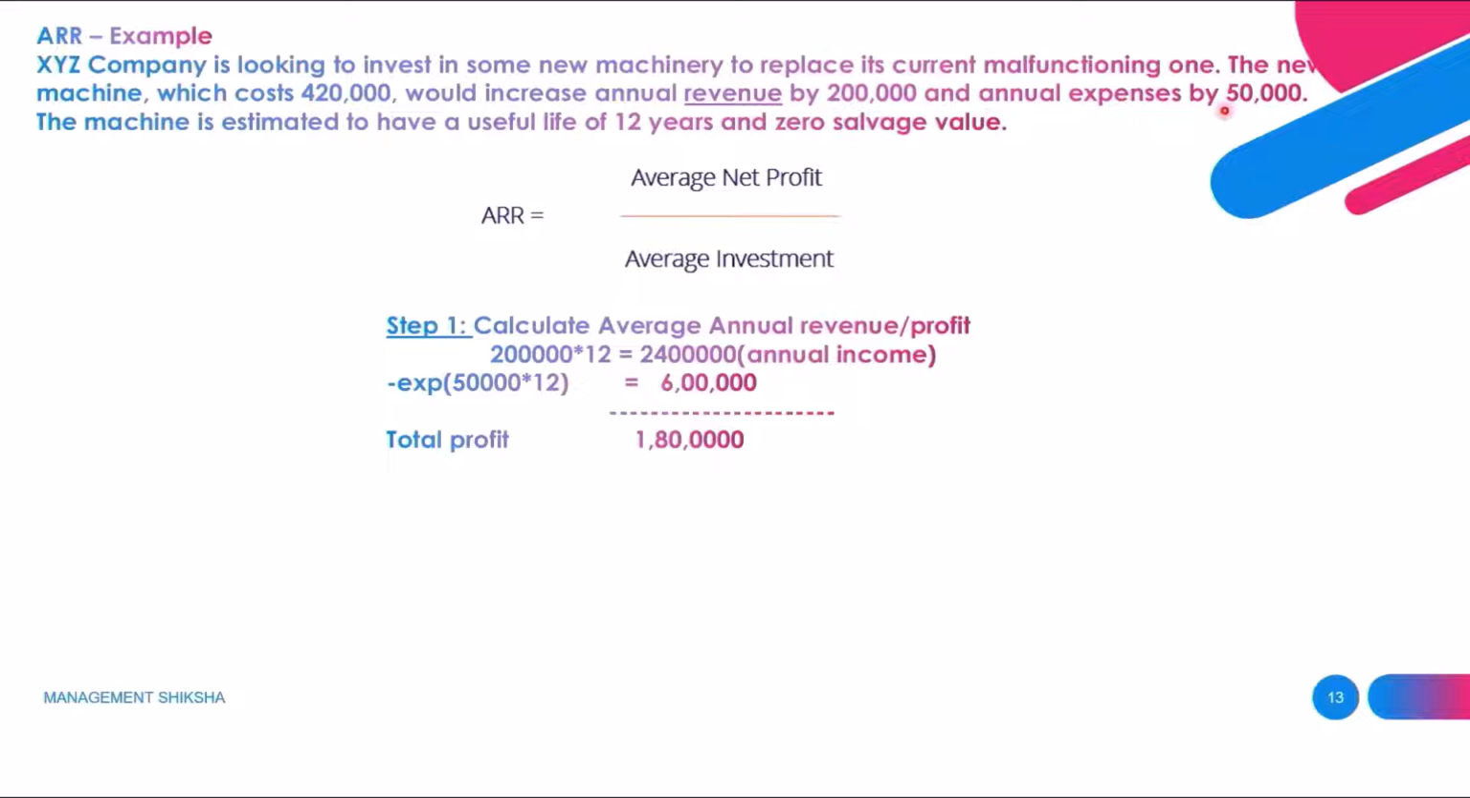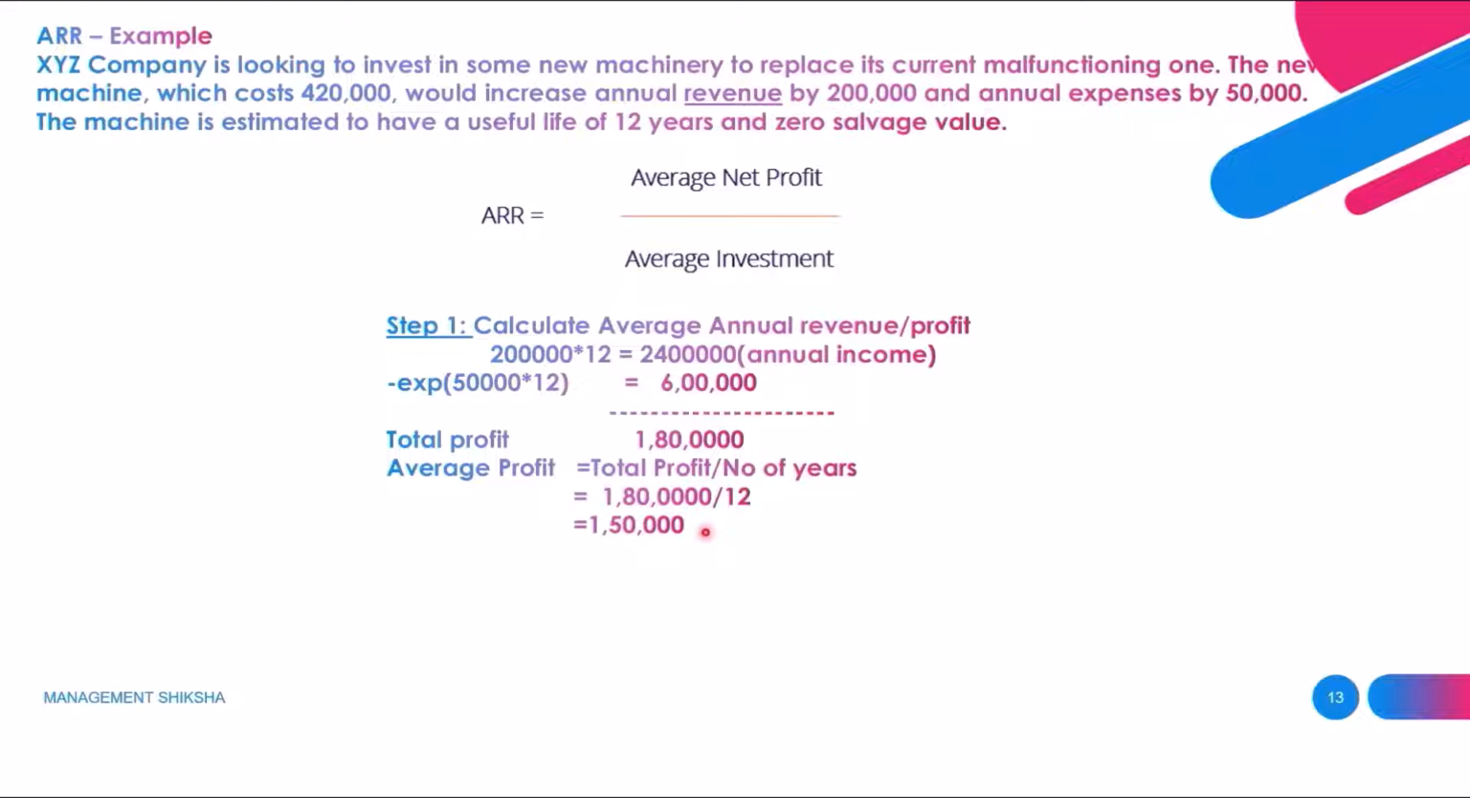Now we want to know the average net profit. The formula for average net profit is the total profit, which is 18 lakhs, divided by the number of years, which is 12 years. So 18 lakhs divided by 12 gives 1,50,000 rupees. It means if we purchase this machine, every year we will get an average profit of 1,50,000 rupees. Yes, we know the average profit.